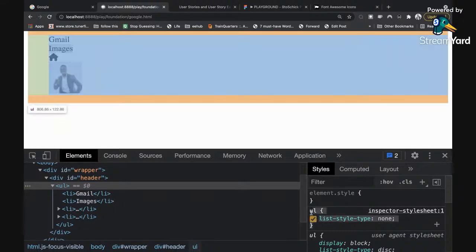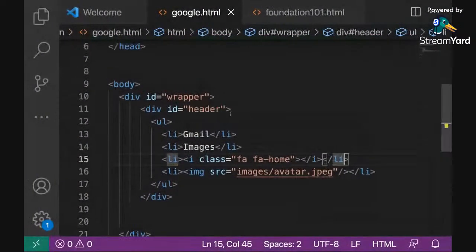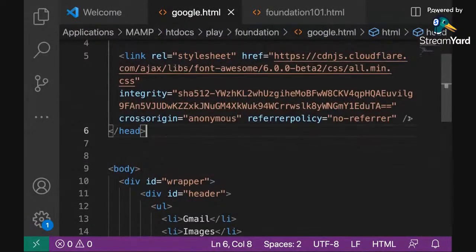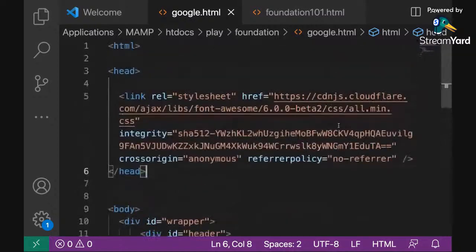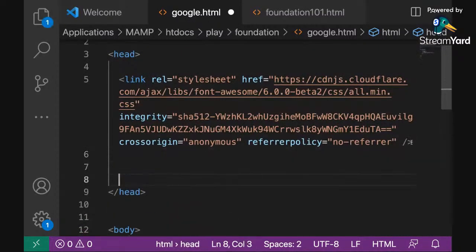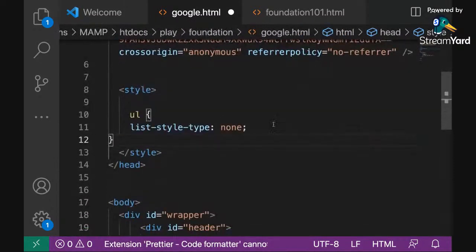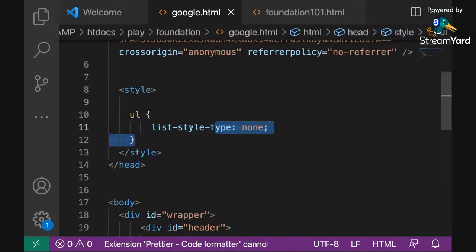I can copy it. I'm going to highlight it and copy it. I'm going to go to my code, at the top of my page, inside the head tag. I'm going to come here inside the head tag, open my style tag, and paste the CSS code that I've just used within my browser. So that's the first CSS code that we need